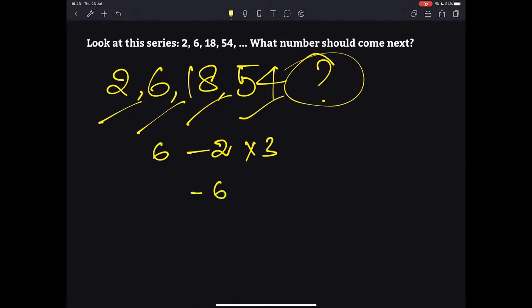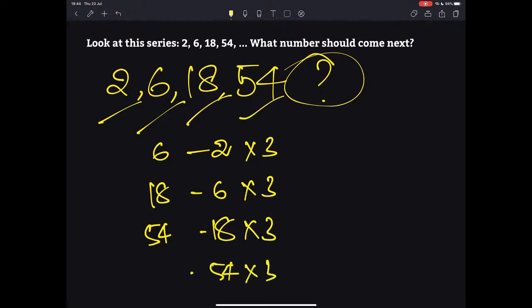Now how do we arrive at 18 from 6? Once again by multiplying 6 by 3. How do we arrive at 54 from 18? Once again multiply that number, that is 18, by 3. So the next number would be 54 into 3, which is nothing but 162. So that is your answer. I hope it is clear. Okay, next.